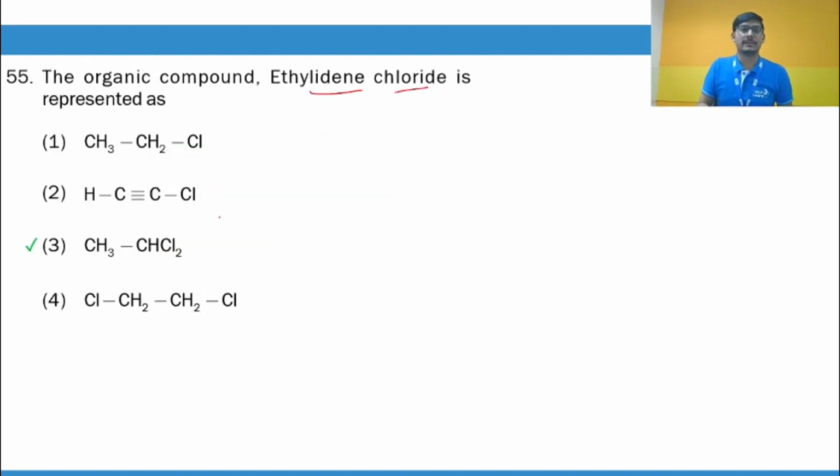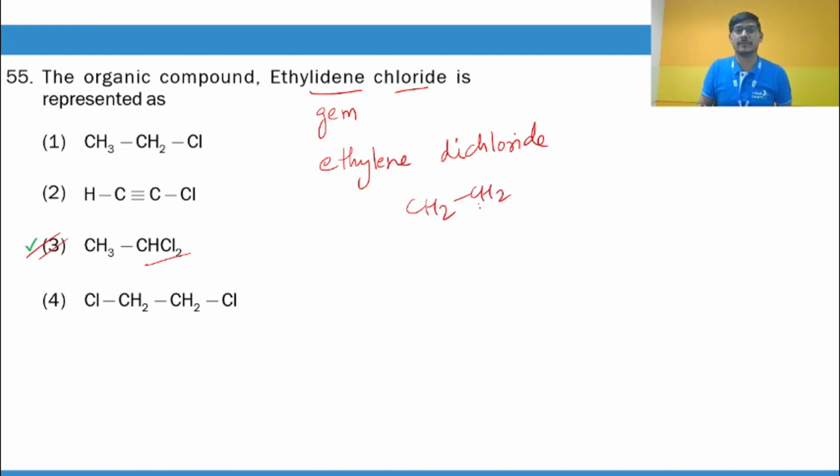Ethylene chloride is the geminal dichloride, right? That is two halogen atoms on the same carbon atom. And on the other hand, if it had been ethylene dichloride, then it will be vicinal, right? Then you have halogen atoms on the adjacent carbon atoms.